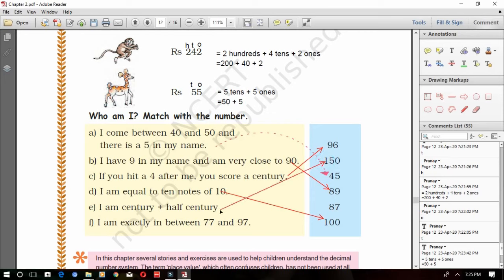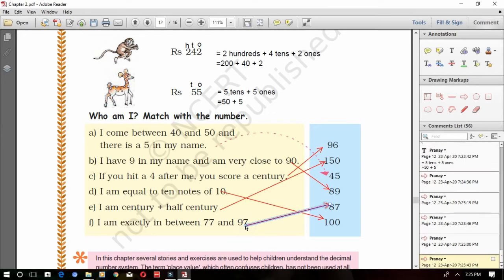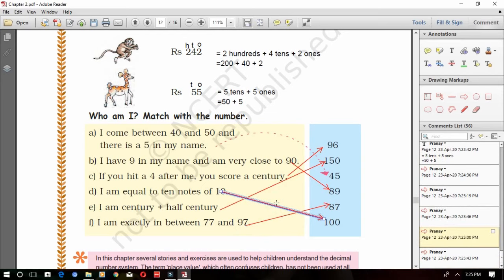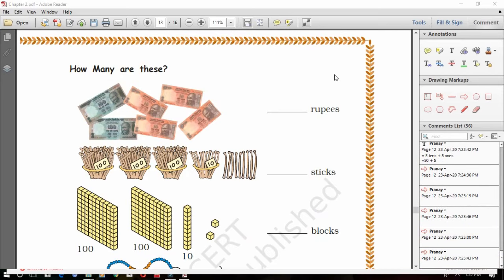Okay children. Next one, I am exactly in between 77 and 97. Which number is coming in between 77 and 97? After 77, 87. Just count 10, 10 and see. 77, 87, 97. So in between which number is coming? 87. So 87 will be the answer for the last question. Okay children, clear? Now let's move on to the next page.